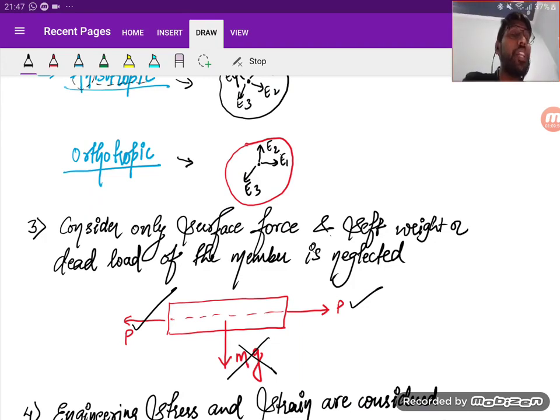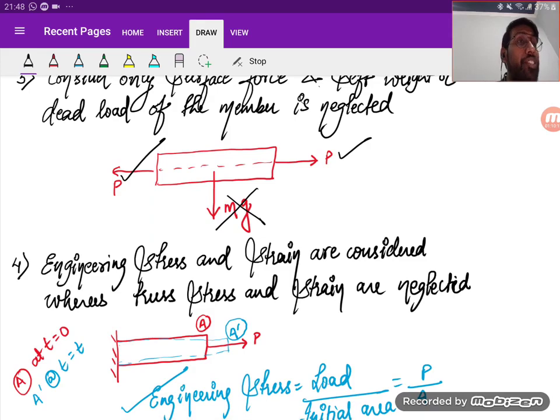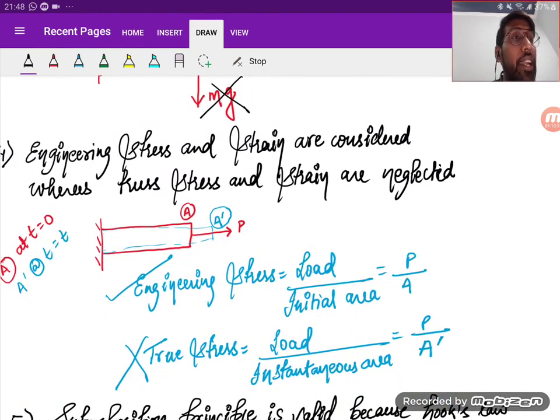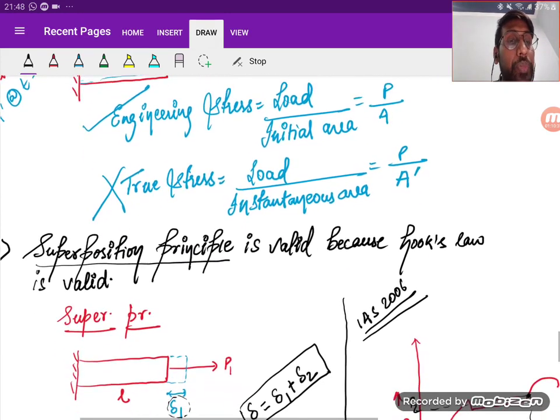Next, we have seen that we will consider only the surface force. Surface force means the force that is acting at the surface, right? And the dead load or self weight of the member will be neglected. Okay. Next, we are talking about the engineering stress and true stress. Engineering stress is what? The stress where we consider the initial area for determining the stress. Whereas true stress, we are considering instantaneous area, that means the area that is acting at the instant. So we are neglecting the true stress. We are considering the engineering stress.